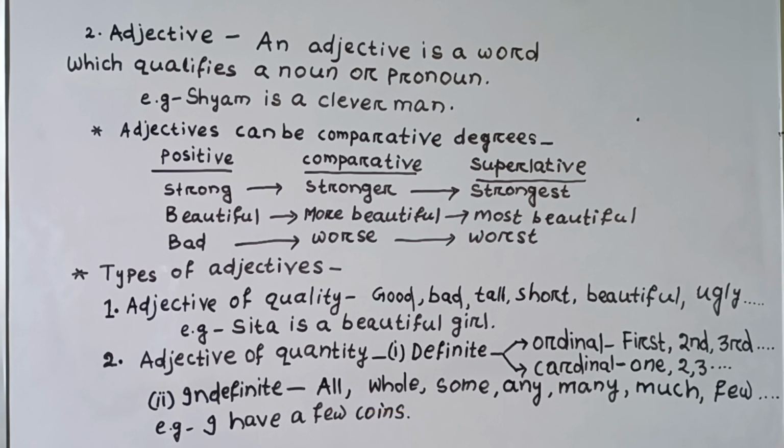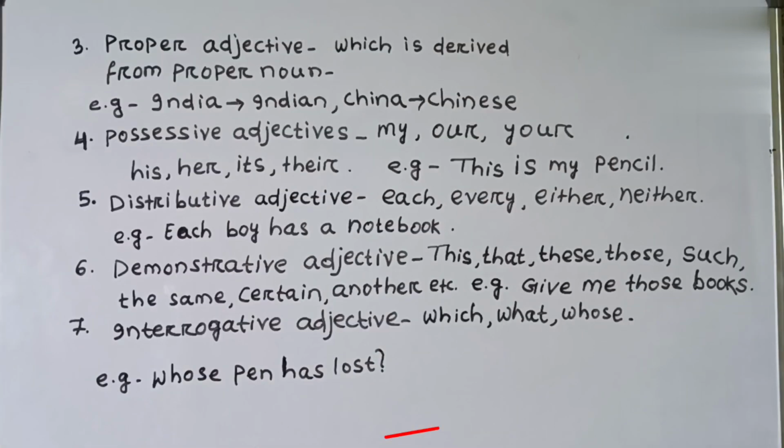For example, I have a few coins. A few is an adjective and coins is a noun. Then proper adjective. Proper adjective is derived from proper noun. India, Indian. China, Chinese. Pakistan, Pakistani. The word American is derived from America, like this.